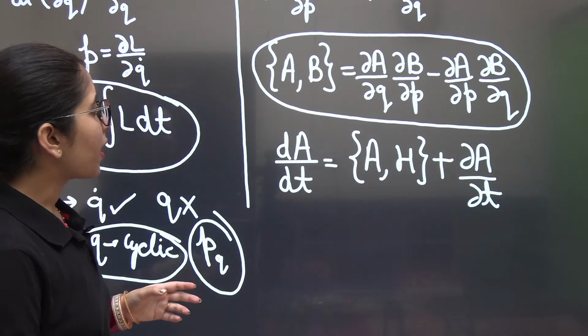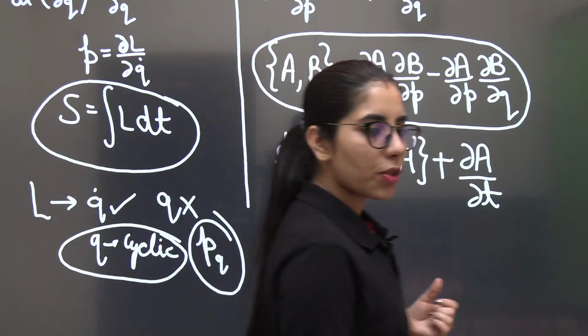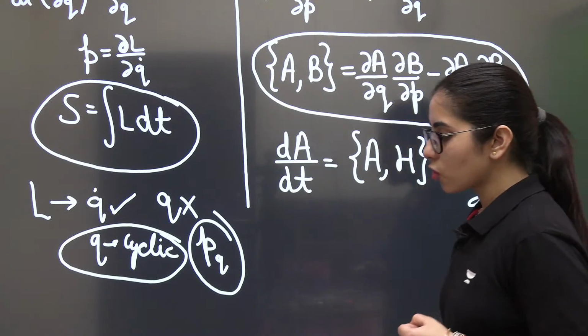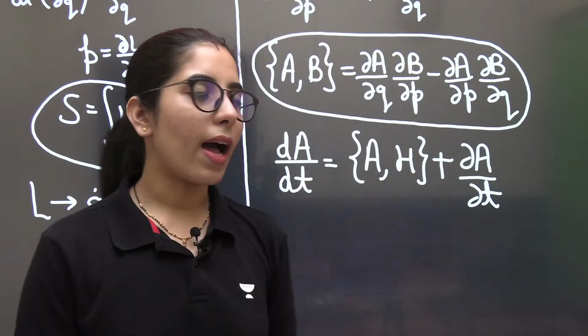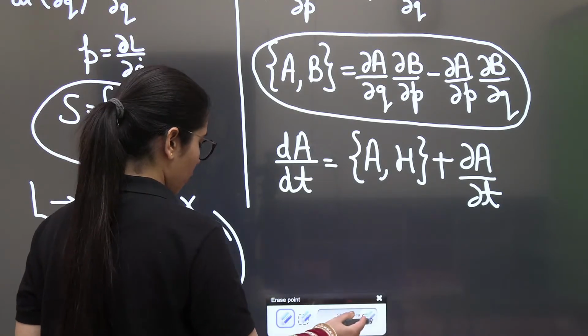That's how you will get the condition for a conserved quantity or constant of motion. If something is not clear to you or you have any doubt, surely mention it and I will try to consider that too.